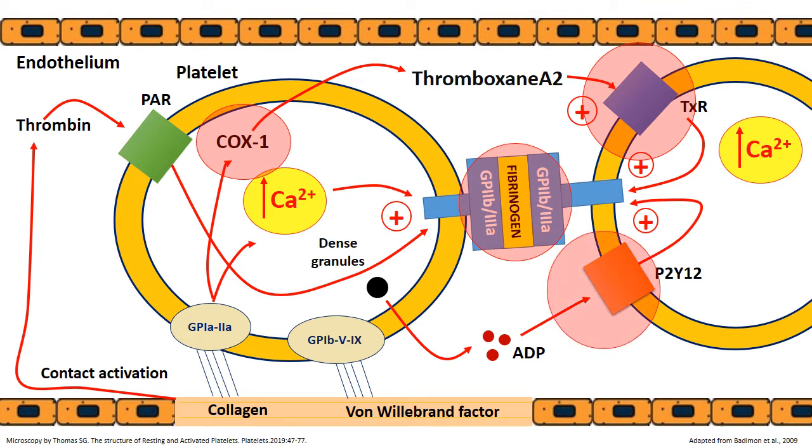It is possible to block adenosine diphosphate P2Y12 receptors, preventing the activating effect of adenosine diphosphate on platelets. Besides, it is possible to block the PAR receptor, preventing the activating effect of thrombin on platelets.